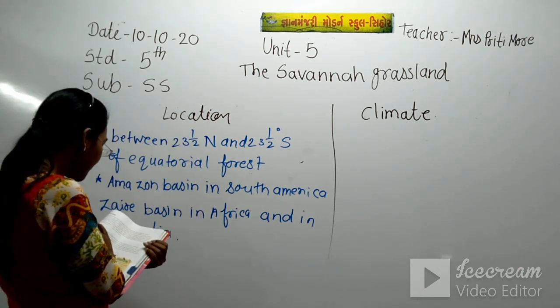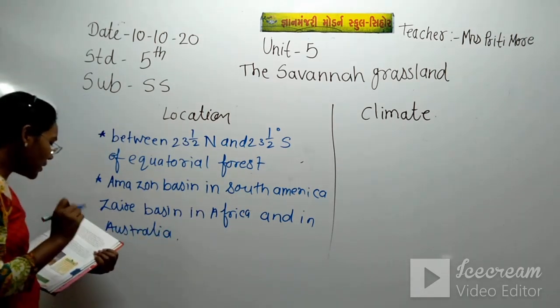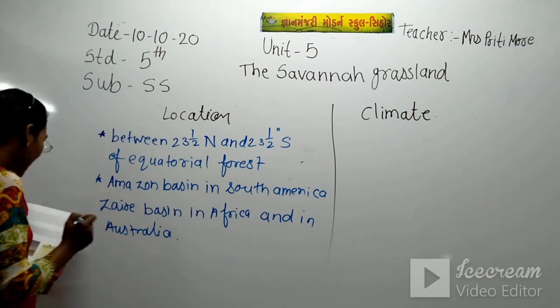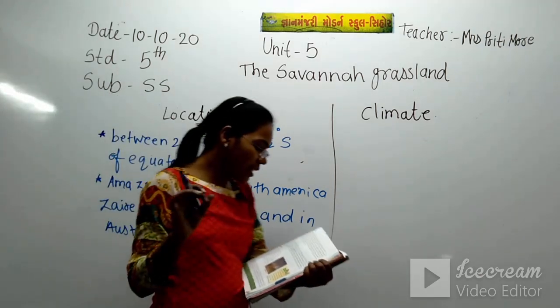Now the country's names, I will not write here, you just underline the country's names here.